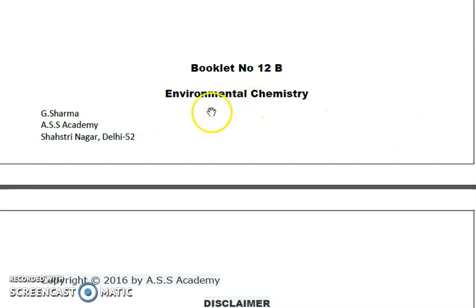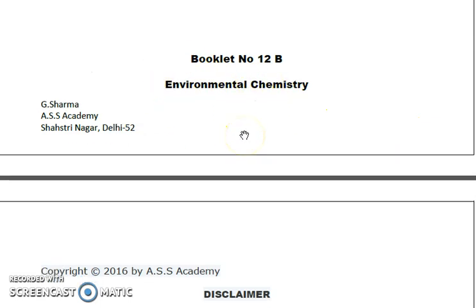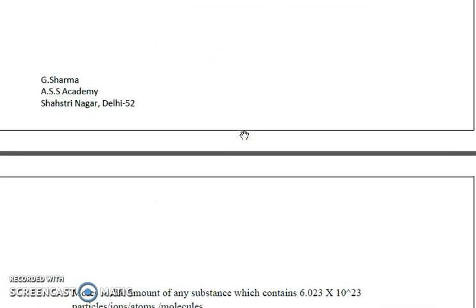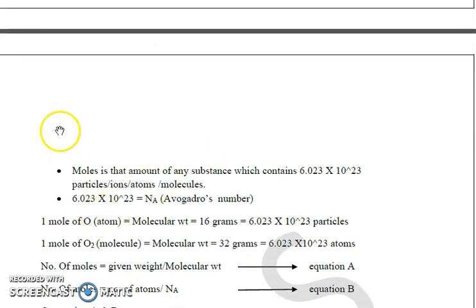We'll start with environmental chemistry by taking some small examples. So first we will talk about mole. Like we have the measurement of weight as kg, time as second, then distance as meter. Similarly, to measure the amount of substance, we have mole. And mole is defined as the amount of any substance which contains 6.022 × 10^23 particles or ions or atoms or molecules.